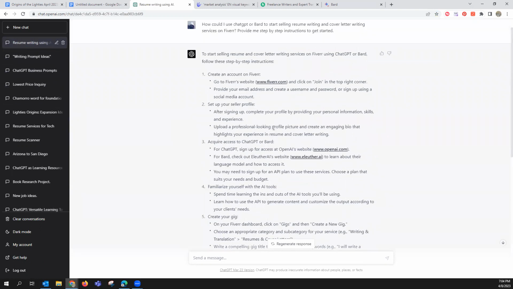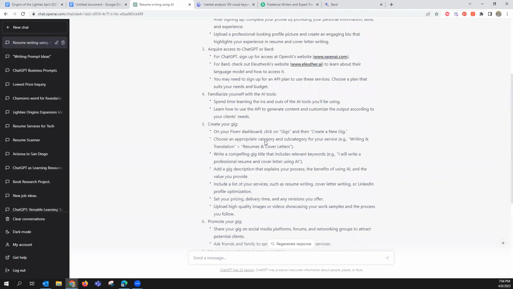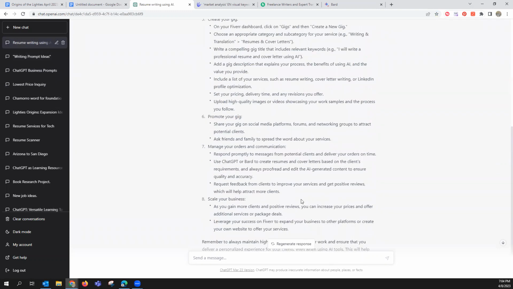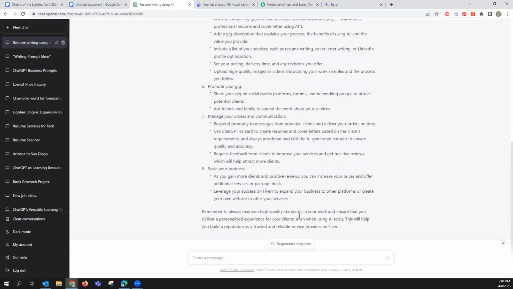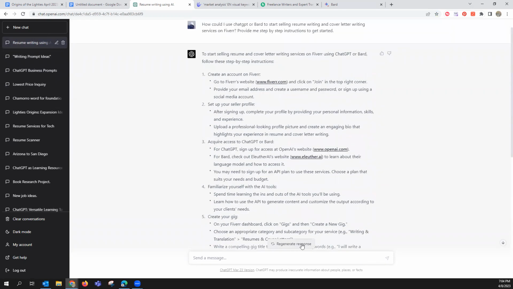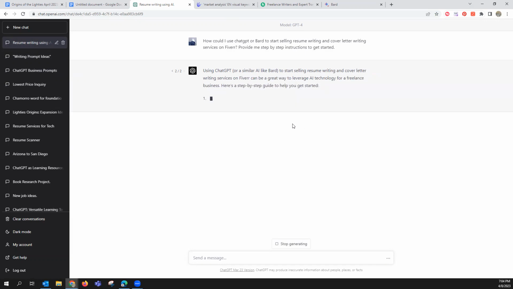Also, this is another thing you guys can do. If you don't like this output, on whatever model you're on, you can always go right here to regenerate response. What that's going to do is what it says, just regenerate. It's going to start fresh and say it a little bit different, right? So it's going to give you similar information. We'll just wait for that. Now this is the 4 model, so that's why it's going a little bit slower.